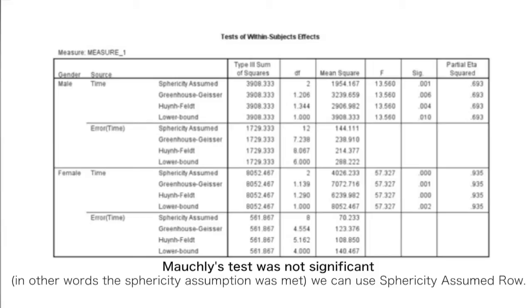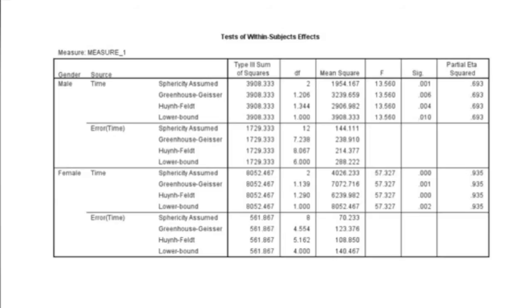the sphericity assumed row. Also, because we've previously determined that there is a gender by time interaction, we're only interested in the time main effects for both males and females. As a result, I've suppressed all other rows that you may have in your own output. All you can see are the two simple effects for males and for females.